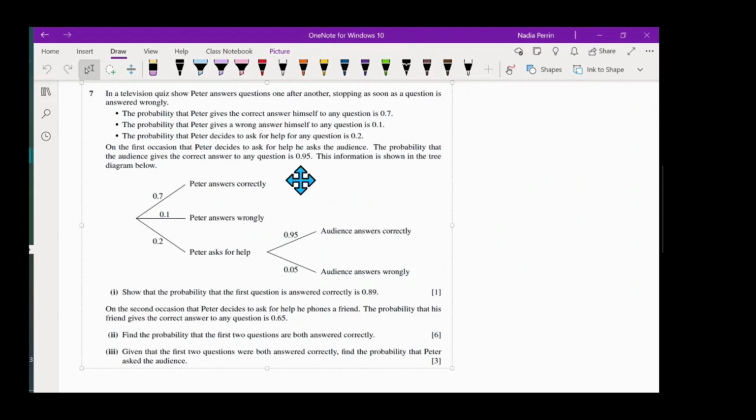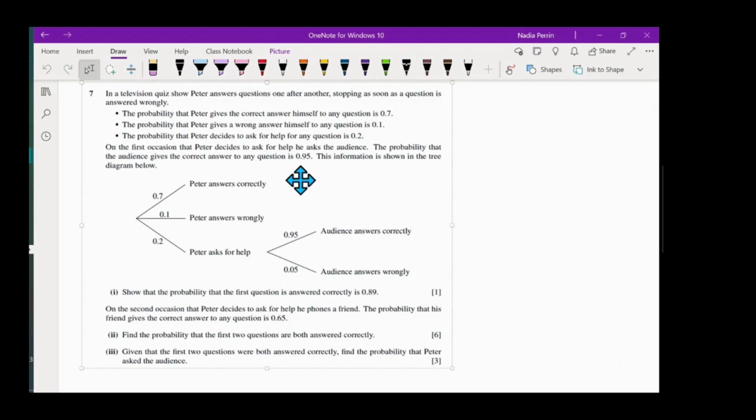As you can see just by looking at it, there's a lot going on, and I think part of the problem with this question is actually interpreting what it means. So it looks like the millionaire type quiz show, Who Wants to Be a Millionaire? And we've got Peter, who has a probability of 0.7 of getting an answer correct. And he can get it wrong at 0.1, or he might ask for help.